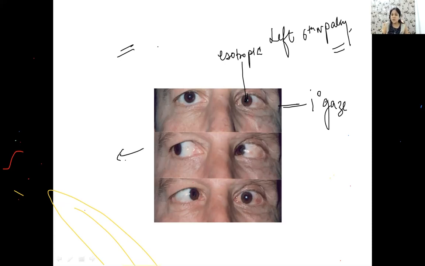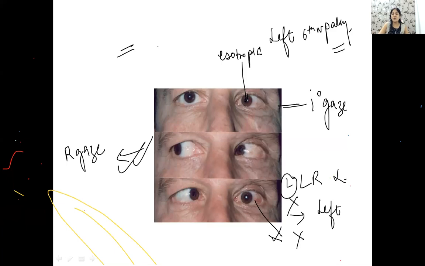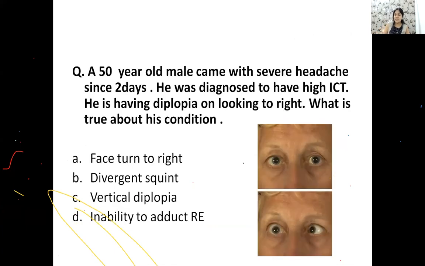Now when the patient is looking on the right side, the right gaze seems to be absolutely okay. Now, when the patient is moving his eye to the left side, what is happening? The left movement is not possible. देख रहे हो? So, कहाँ problem है? Left-sided LR is gone. Is that okay to all of you now? This is how you have to diagnose. This is not exotropia at all. ठीक है बच्चे?